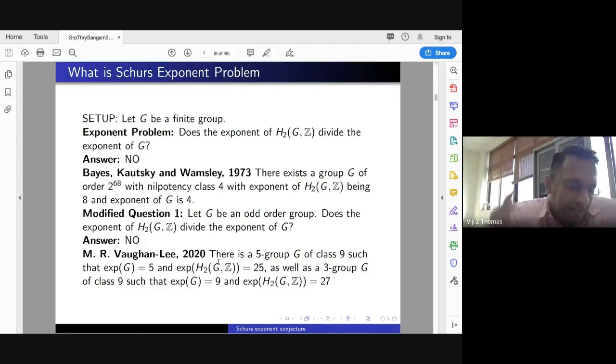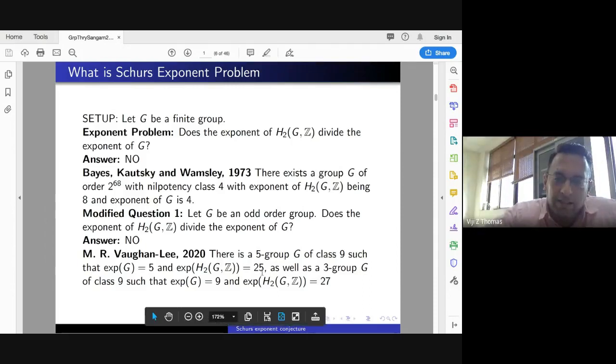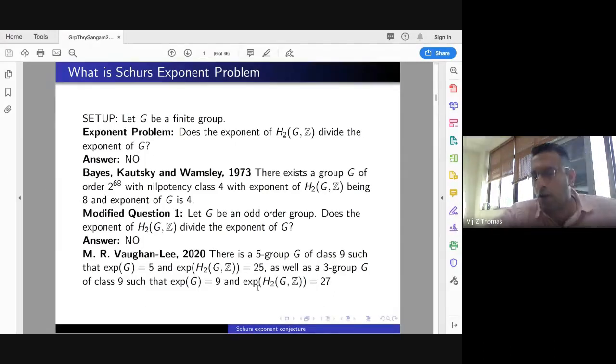Yeah, it is exactly 3 raised to 11,983. The other one, the 5-group, is 5 raised to 4,022 or 4,122. So both are very large groups, and the conjecture is false. So now we know that the conjecture is false for odd order groups and also even order.